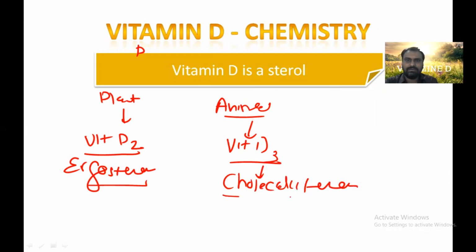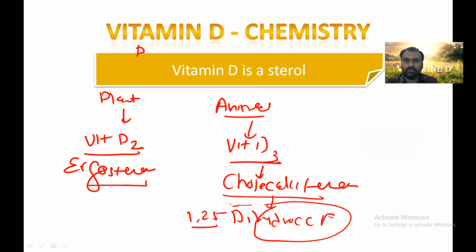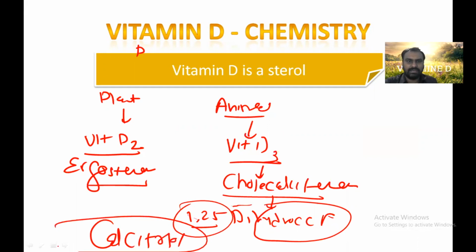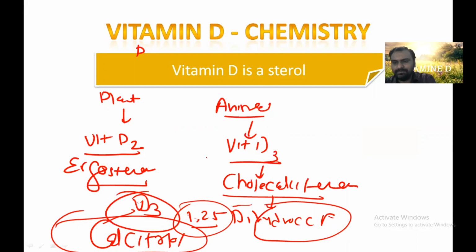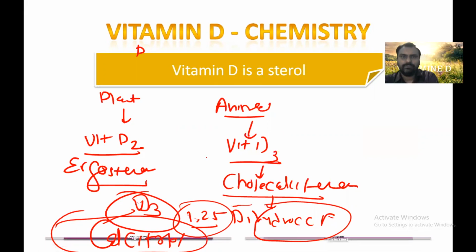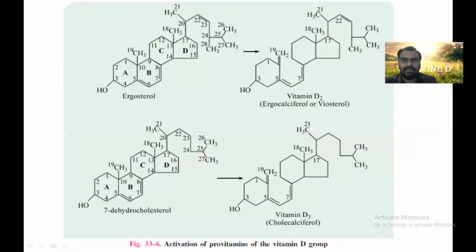vitamin D3, which is cholecalciferol. Okay, an active form of vitamin D is 1,25 dihydroxy cholecalciferol. In cholecalciferol there is a hydroxyl group, so with the 3 hydroxyl groups it is called calcitriol, which is an active form of vitamin D, mainly D3. So you can see here vitamin D2 is ergosterol and vitamin D3 is cholecalciferol.